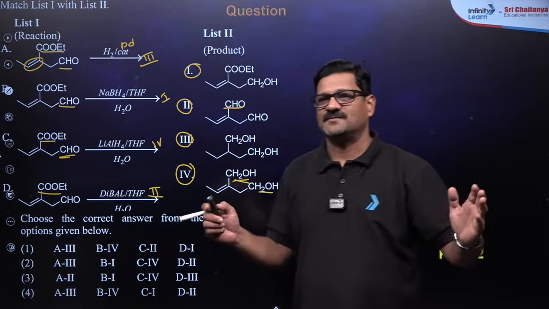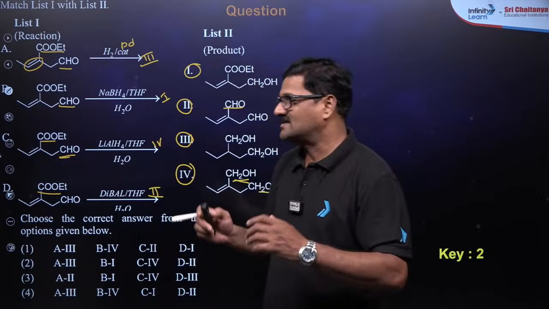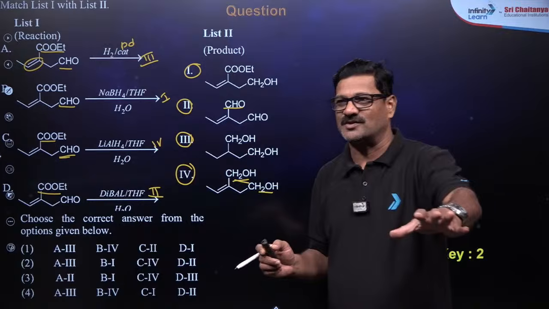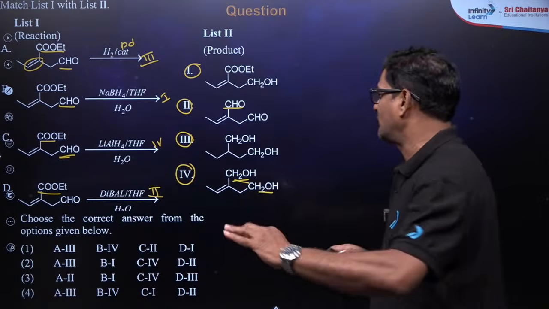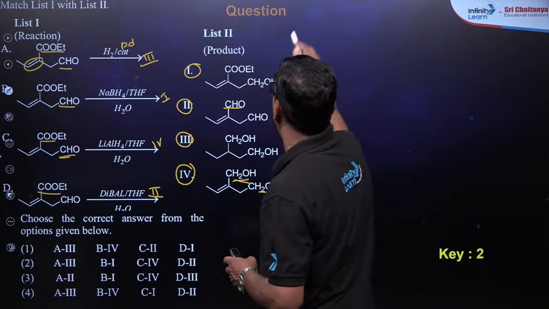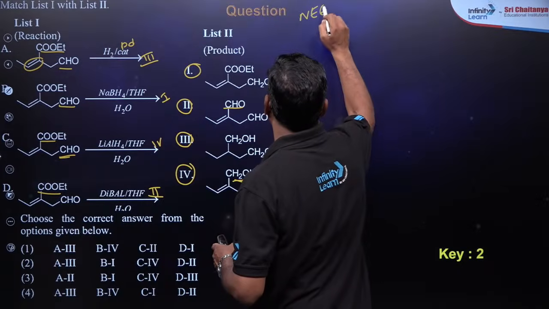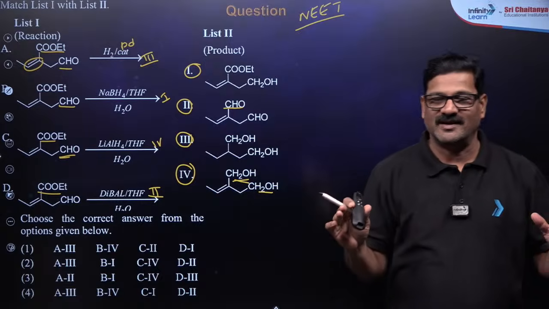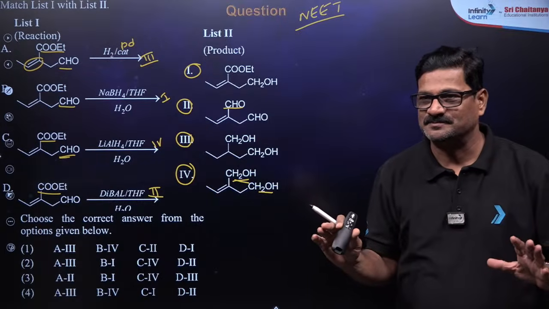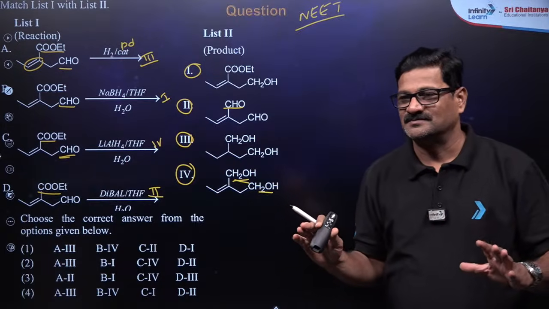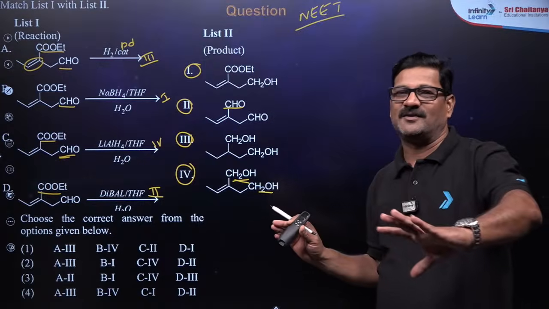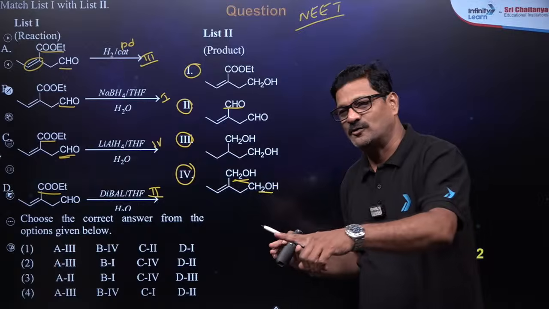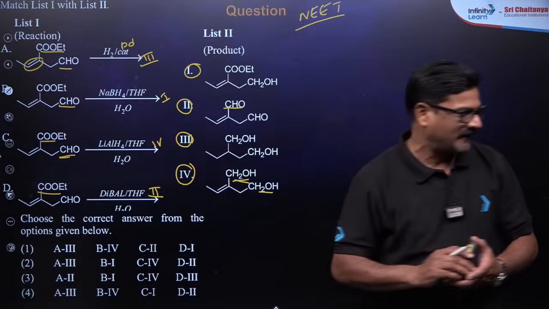So the second option is the correct answer for this question. Hope you all understood this. It's a super question, and this is the model of question that you can expect in the NEET examination. Clear? Any doubt, bacho? So absolutely, this is an important model of question. If you have any doubt, please let me know in the chat box.